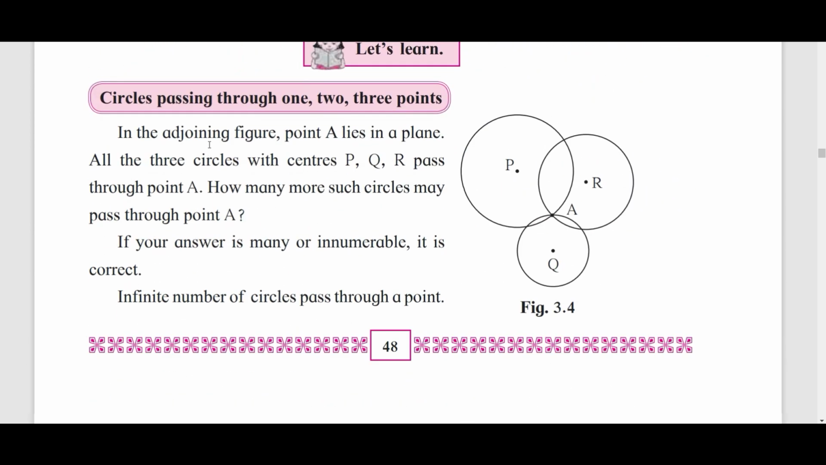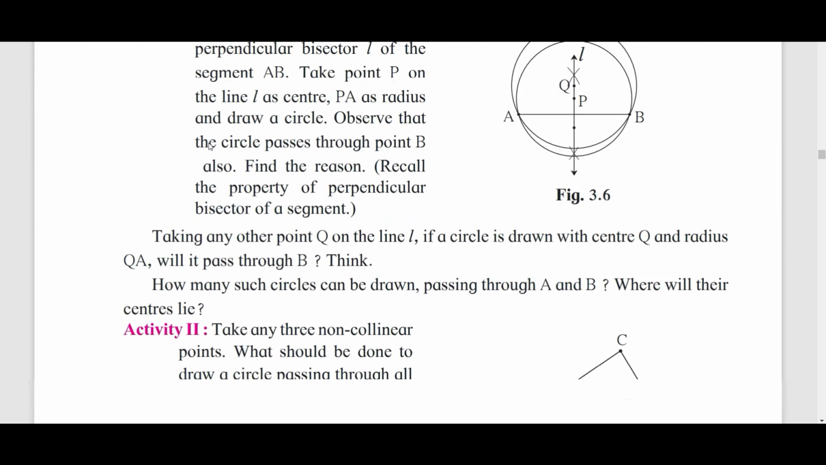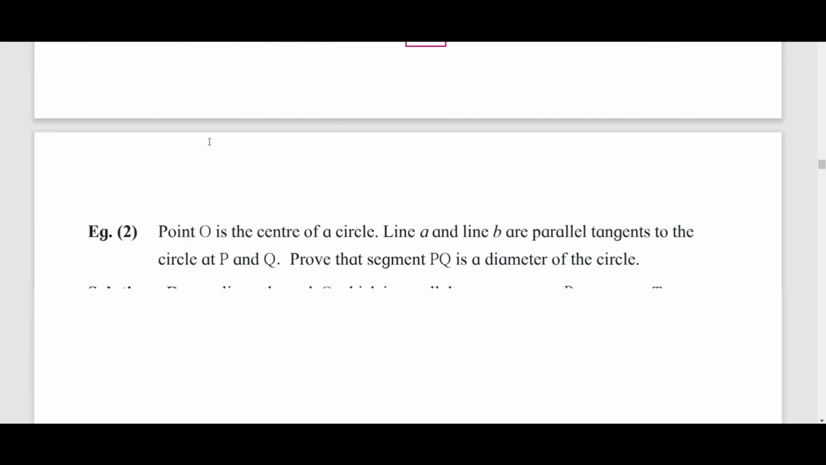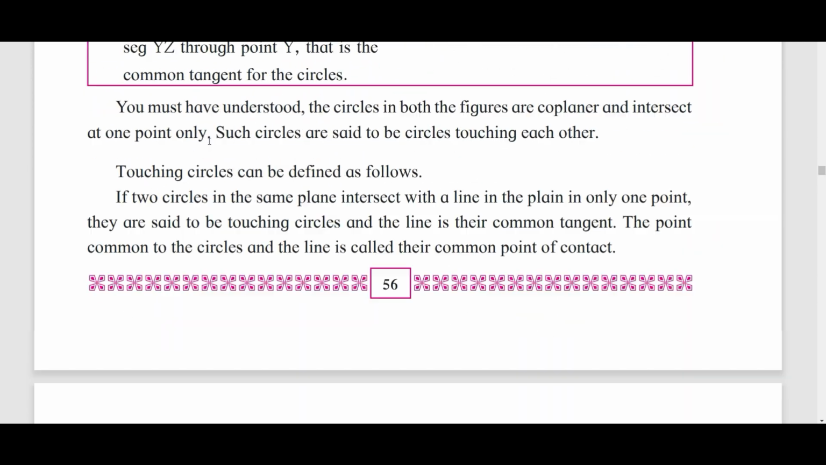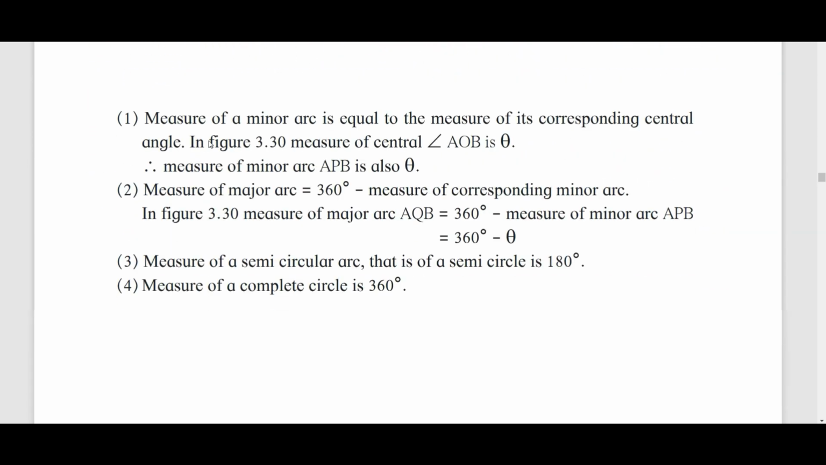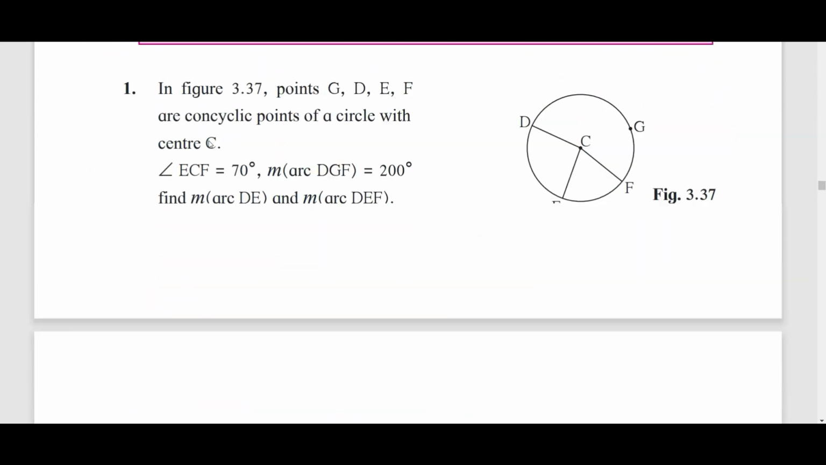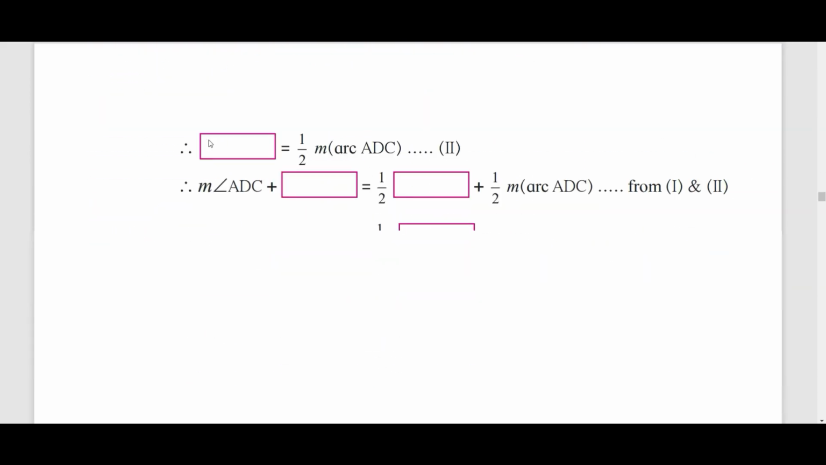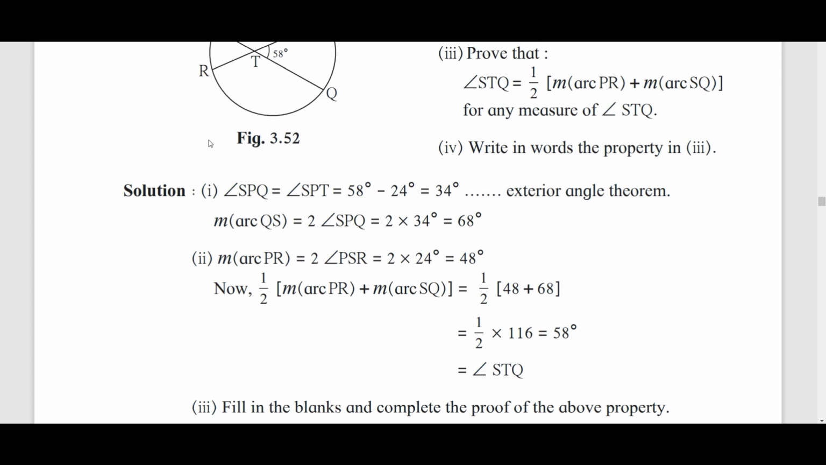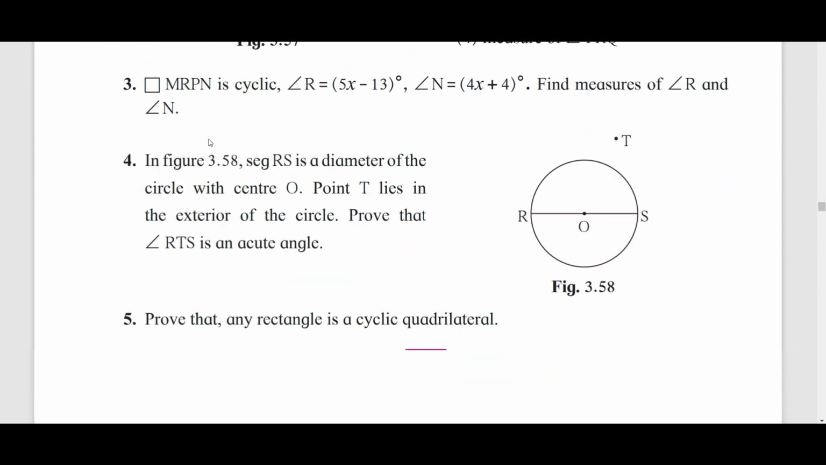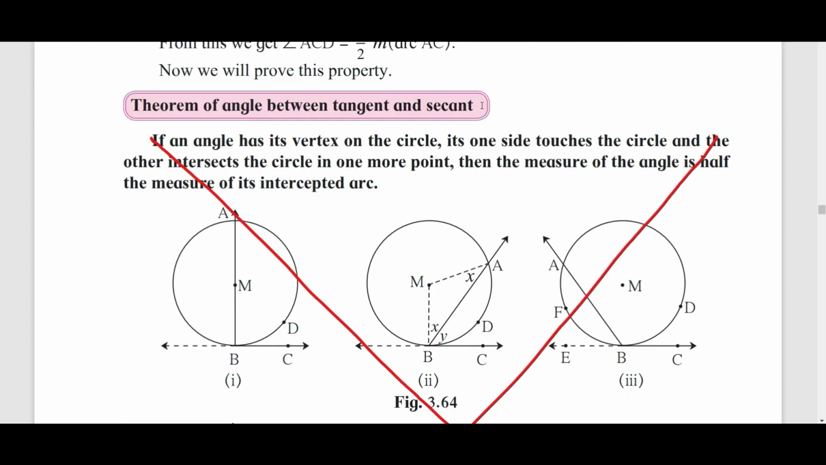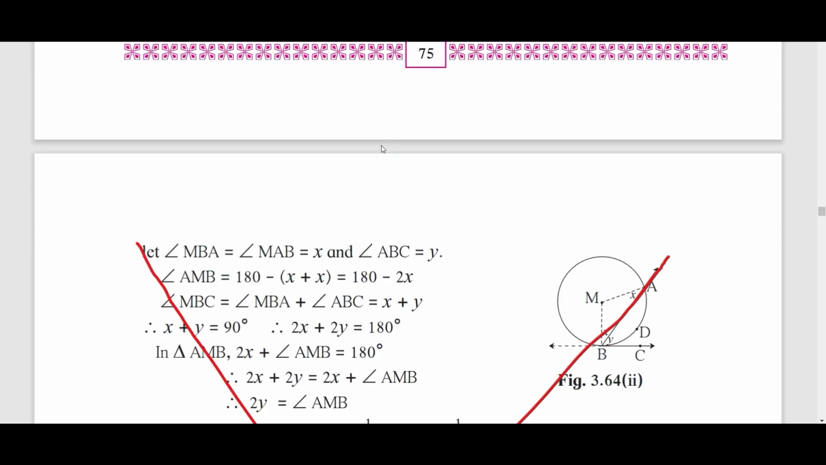For chapter number 3, you directly come to, I guess, page number 75. Come directly to page number 75. When you come to page number 75, you will see a topic, theorem of angle between tangent and secant. Completely removed from your syllabus. The full page you can remove.